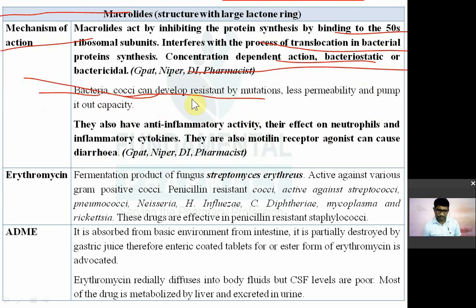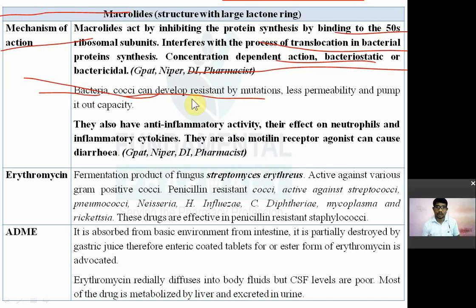Bacteria will change its genetic makeup and will develop resistance to these macrolide antibiotics. There is another mechanism. These antibiotics will be rendered less permeable in the bacterial cell. As the antibiotic enters the cell, its permeability will also decrease. Less permeability and pumping out capacity. Bacteria also develop pumping out capacity against this macrolide.